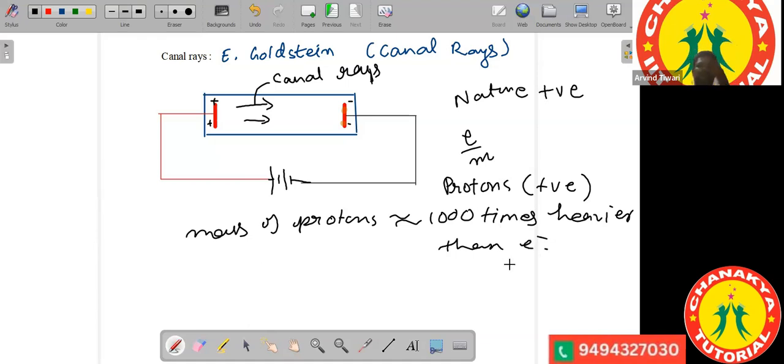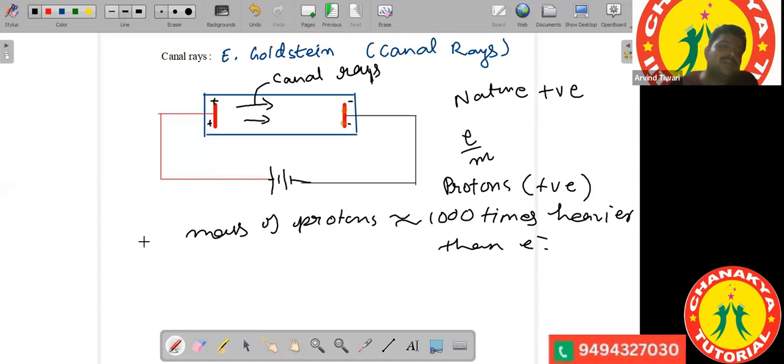So protons were 1,000 times heavier than the electron, and this was found out by E. Goldstein, who started with the canal rays. So with these experiments, these two elementary particles, electrons and protons, were discovered.